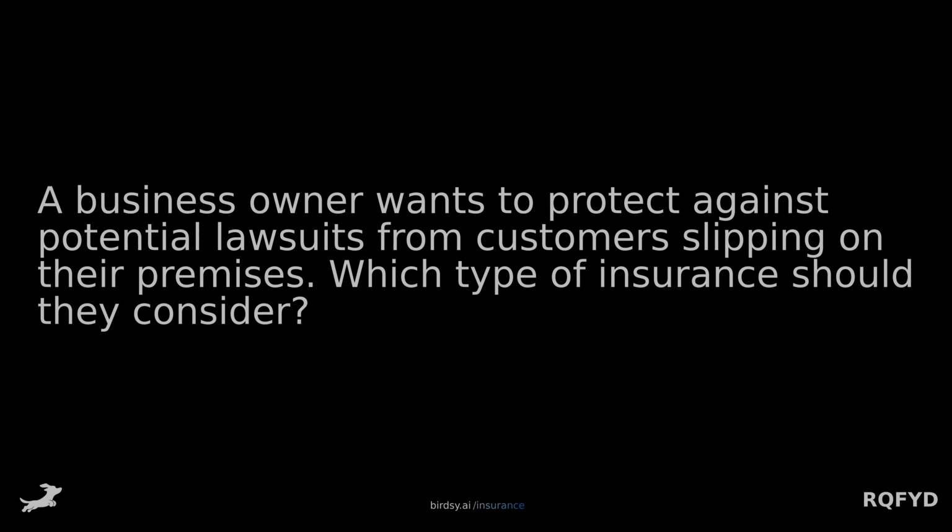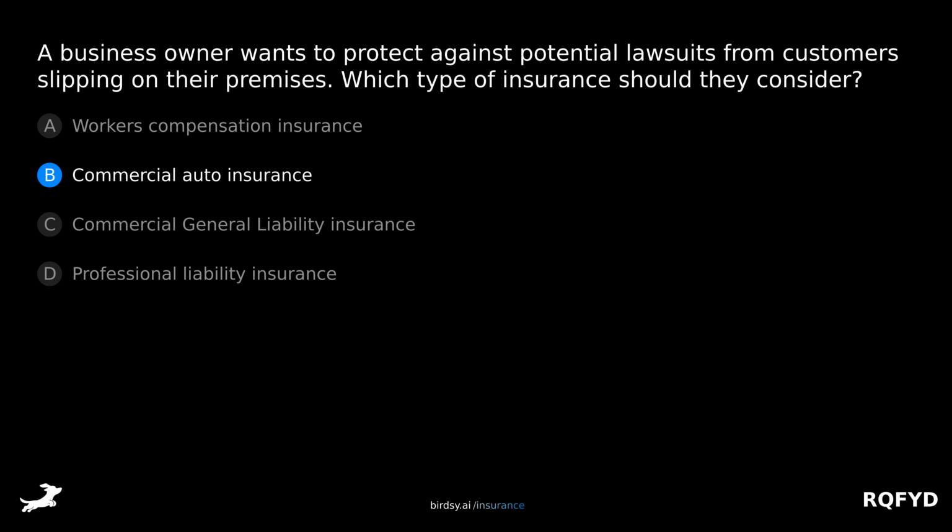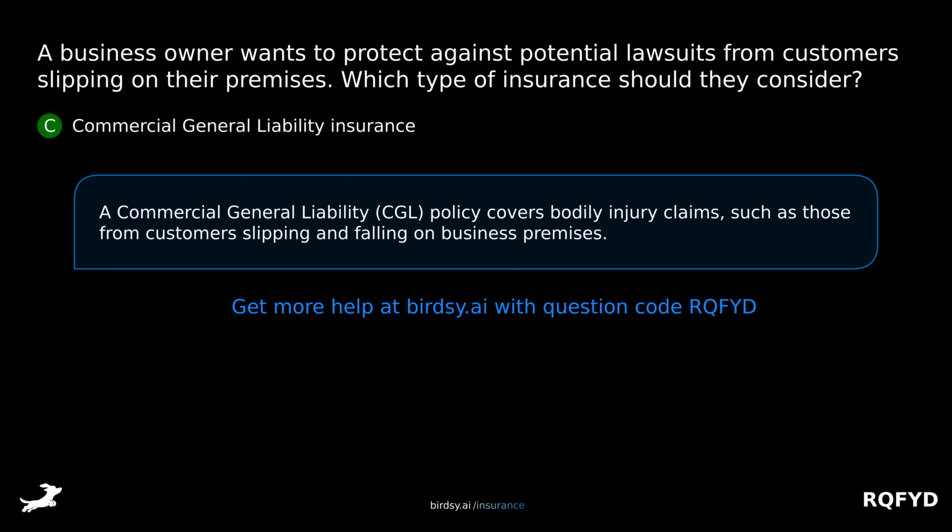A business owner wants to protect against potential lawsuits from customers slipping on their premises. Which type of insurance should they consider? Is it A, workers' compensation insurance, B, commercial auto insurance, C, commercial general liability insurance, or D, professional liability insurance? The answer is C, commercial general liability insurance. A commercial general liability policy covers bodily injury claims, such as those from customers slipping and falling on business premises.